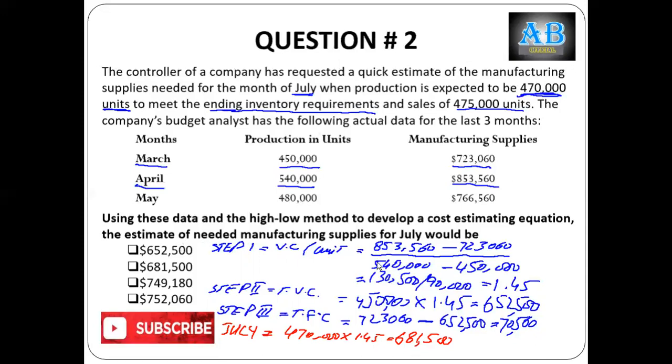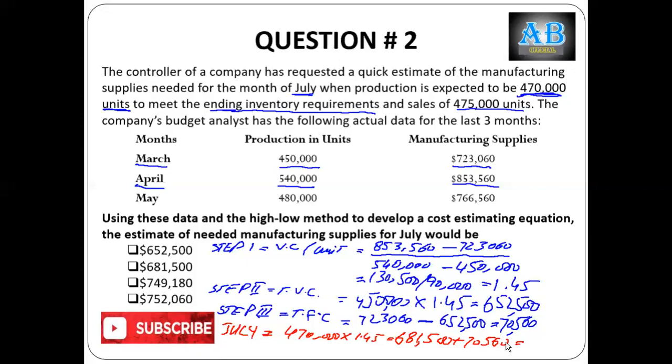Now, he is asking about total FOH cost, the estimate of needed manufacturing supplies. So plus the fixed cost portion, which is 70,560.